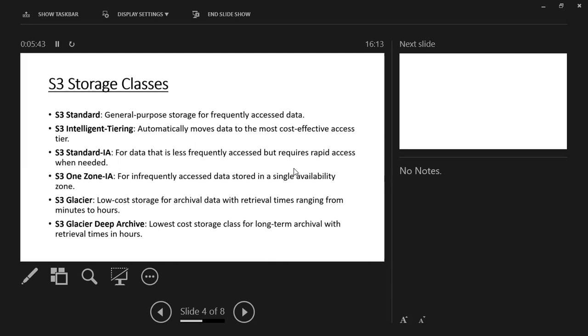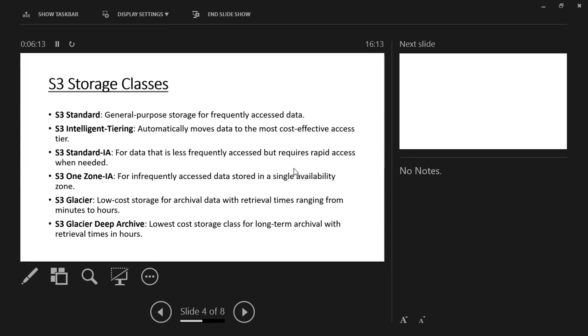S3 Standard is general purpose storage for frequently accessed data. We will demo S3 Standard because it is for general purpose storage for frequently accessed data. And the second is S3 Intelligent-Tiering. In S3 Intelligent-Tiering, data is automatically moved to the most cost-effective access tier. There are multiple tiers in S3 storage classes.